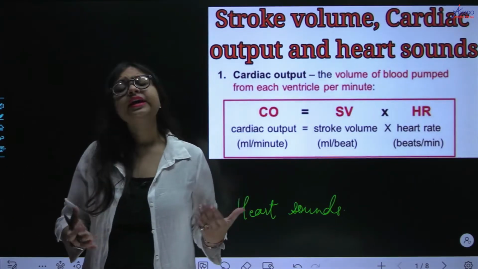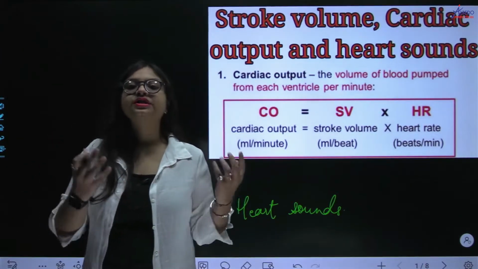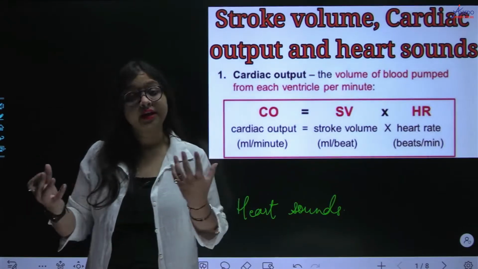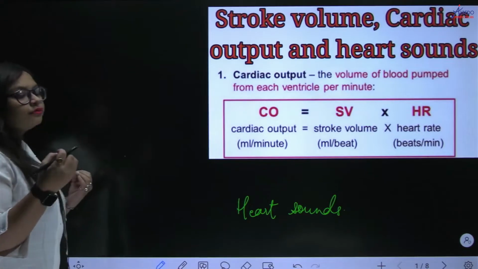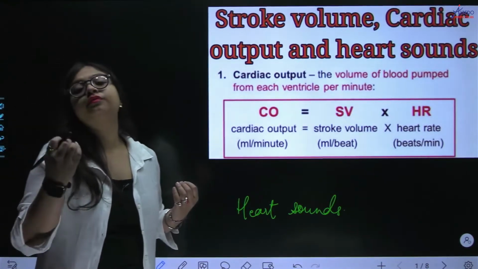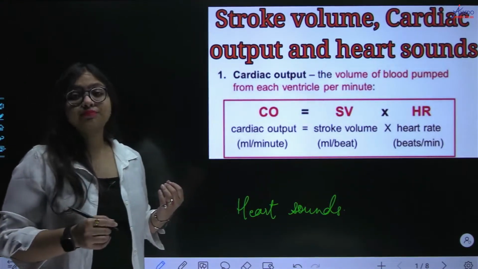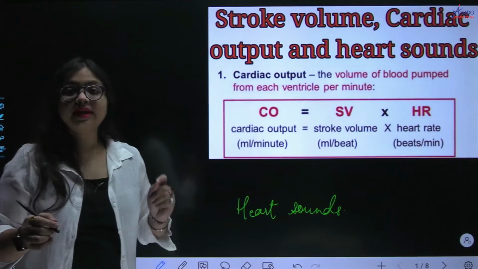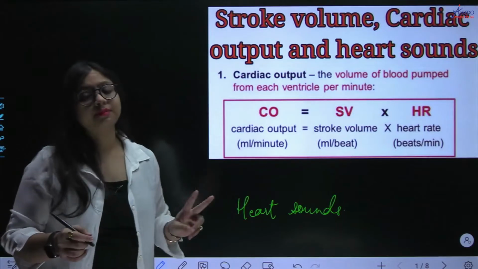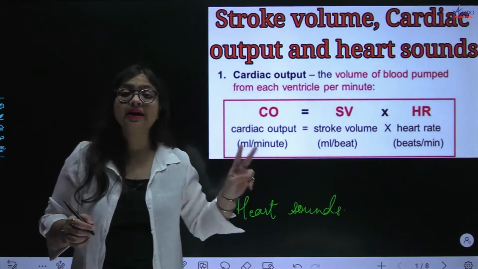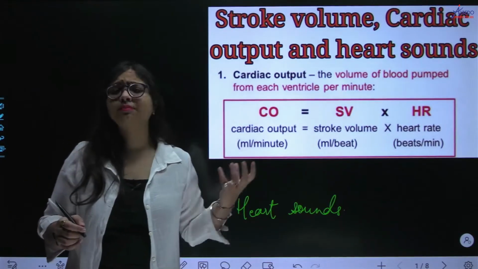Now what is that volume? So please write down that the volume of blood which is pumped by each of the ventricles, and not combining the two.